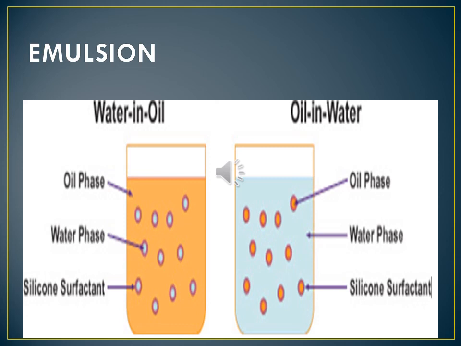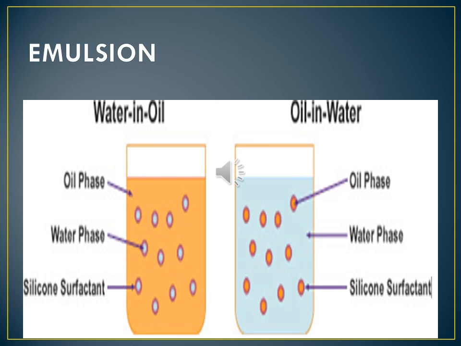Water in oil, that is butter. Oil and water can form an oil in water emulsion, where oil droplets are dispersed in water, and they can form a water in oil emulsion. Example, butter, where water is dispersed in oil. Emulsions find wide application in food processing, pharmaceuticals, metallurgy, and many other important industries. So emulsion does very important work.